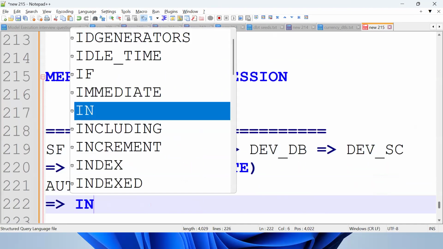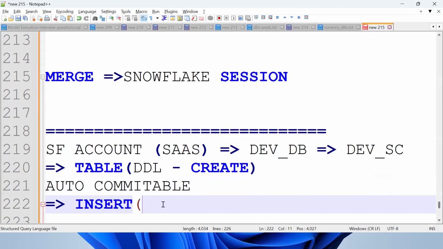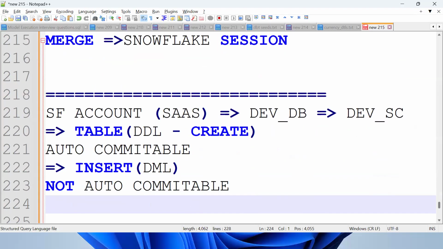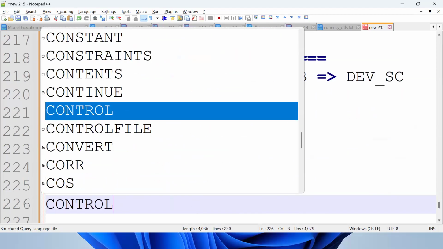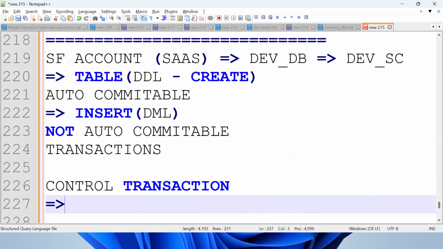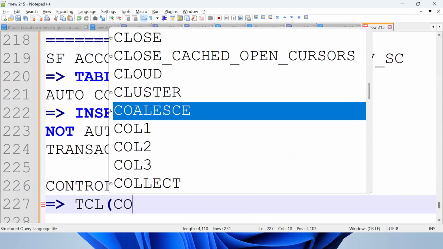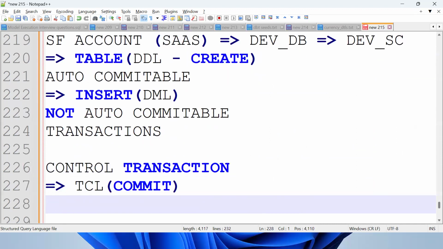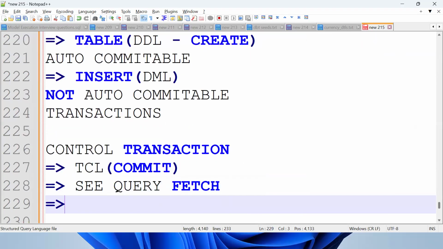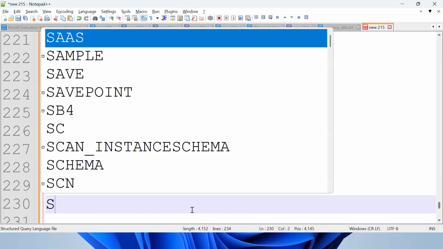Then go for INSERT. INSERT is a DML statement, and it's not auto-committable. DMLs are called transactions. How to control a transaction? By using TCL, that is COMMIT and ROLLBACK. Now I want to query the data, to fetch the data. How? By using DRL, or DQL, that is the SELECT statement.